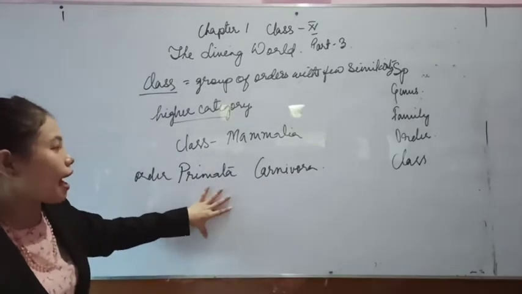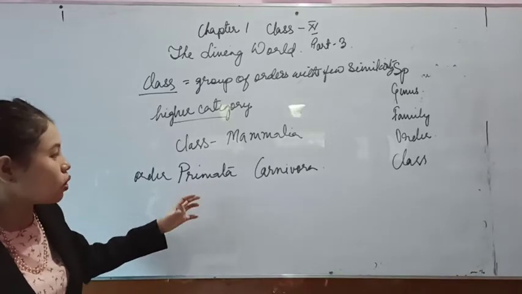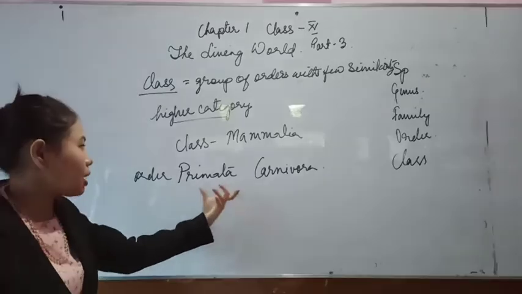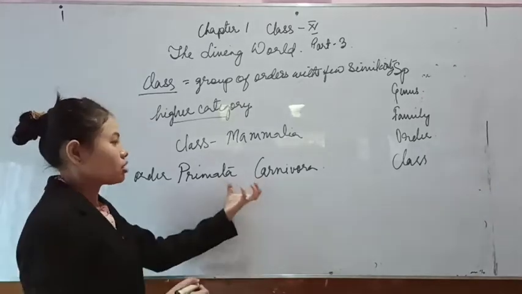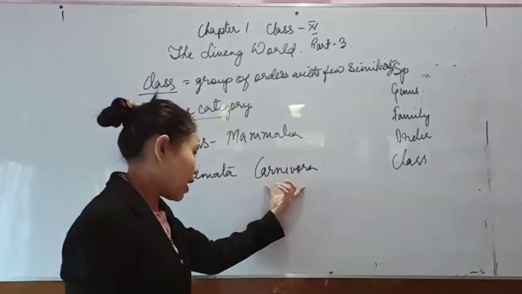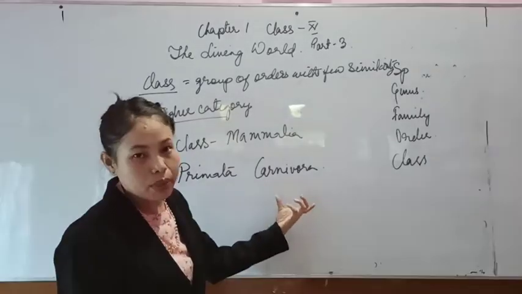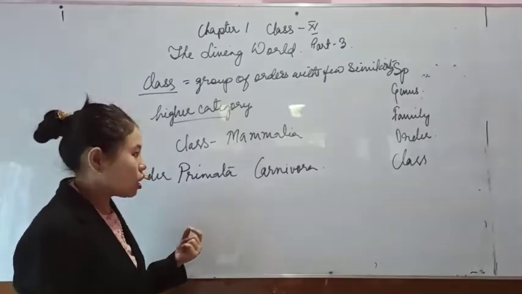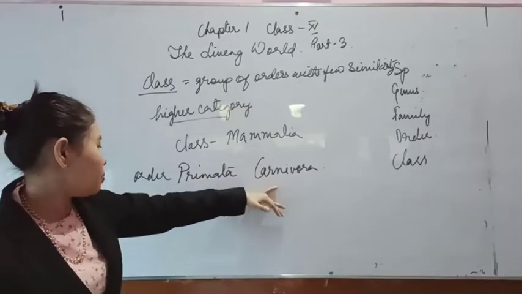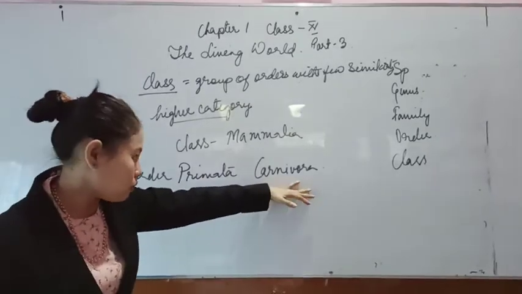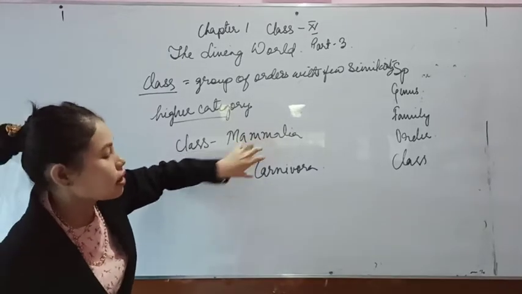Primata, order Primata, will have animals like human, apes, gorilla, monkey. But they have the same class Mammalia because they have certain features, though few in number, which are similar. So in cat also, in dog also, in human being or in sheep, in cow also, we all have mammary glands, and we give birth to young ones. So these are the characteristics of the orders Primata and Carnivora. They differ in food habit, but there are a few similarities, therefore they are brought under class Mammalia.